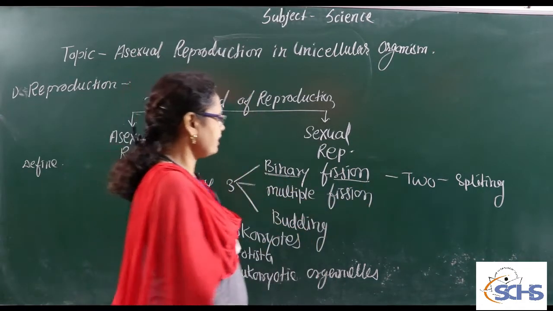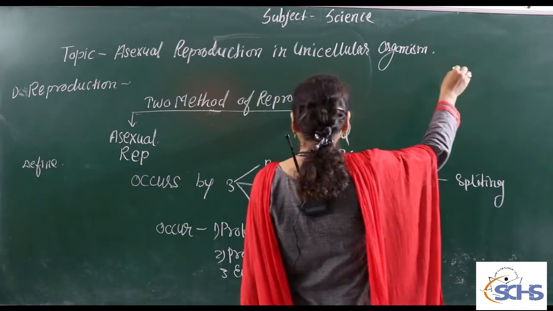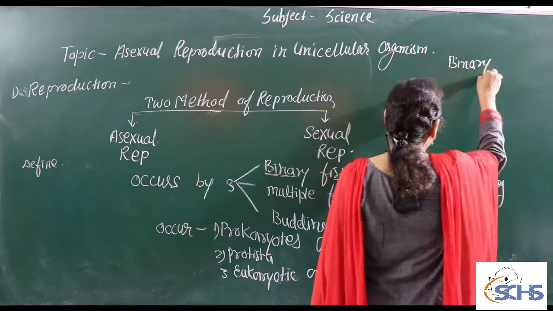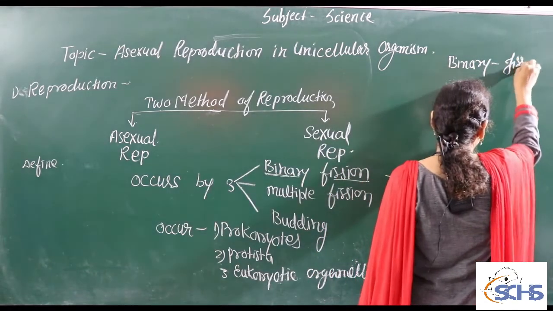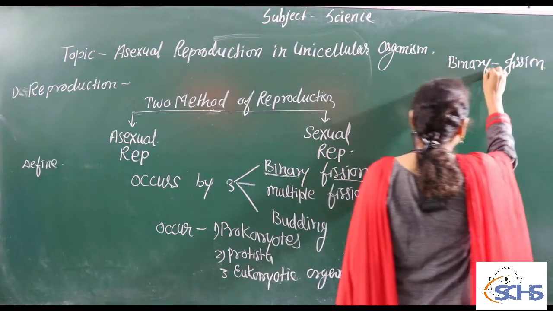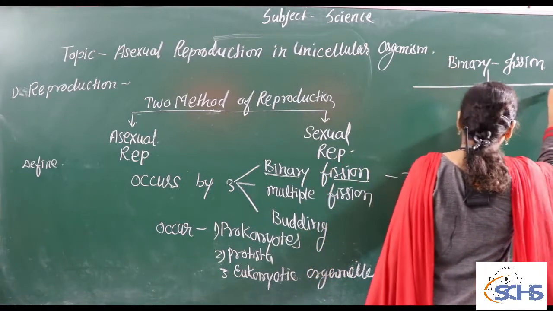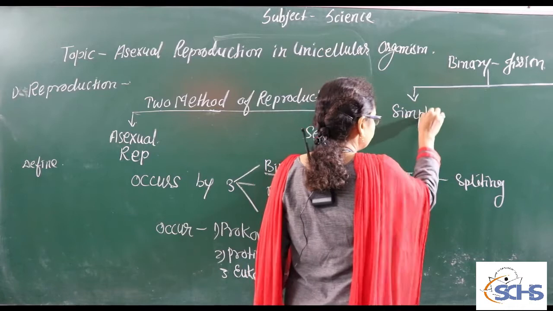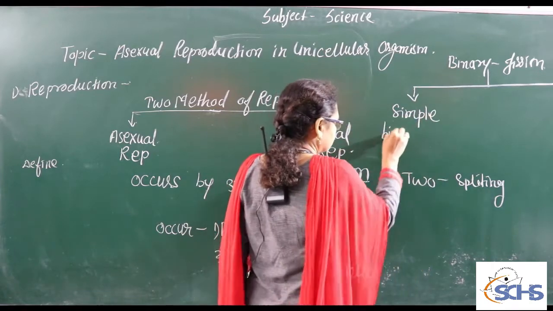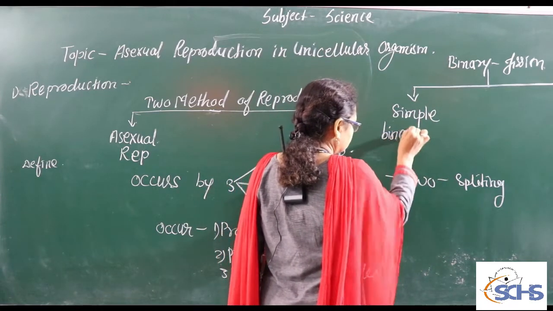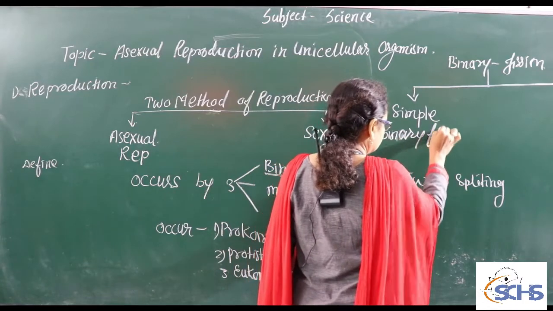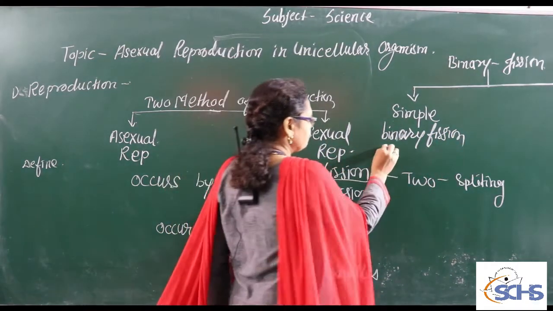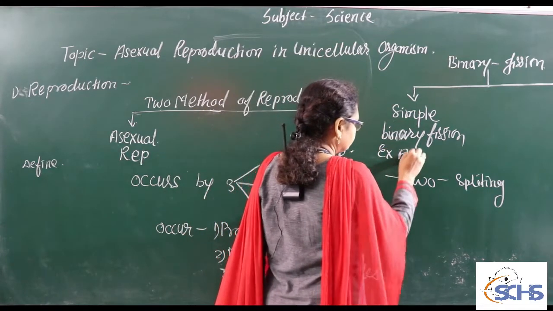On the basis of the axis of an organism, binary fission is again divided into three types. Which are they? The first one is simple binary fission. Simple binary fission, the example is amoeba.